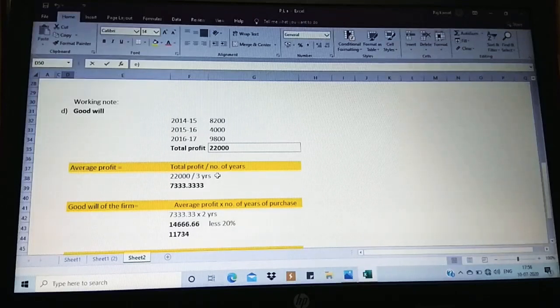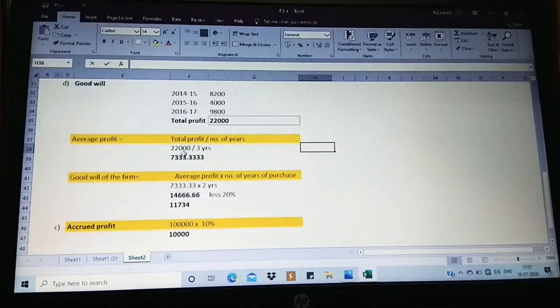Sorry for the inconvenience. So 22,000 divided by how many years? 1, 2, 3. 3 years we are taking, so divided by 3. Always, for average profit, the same number of years taken should be used for the division.